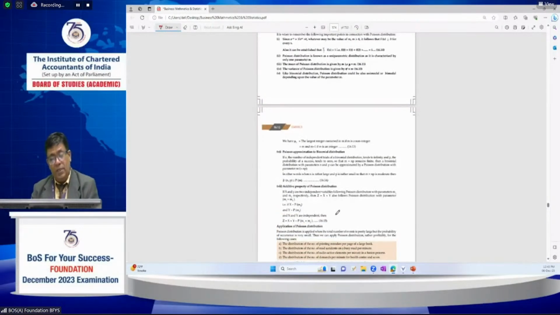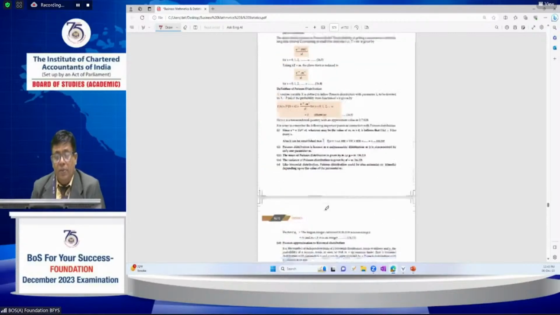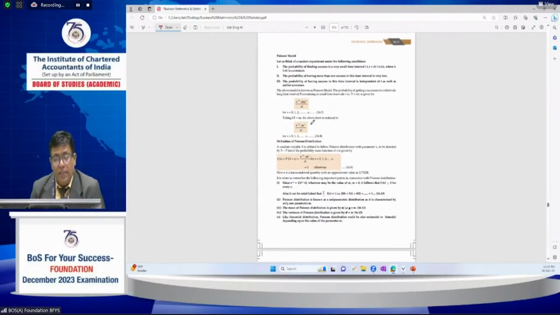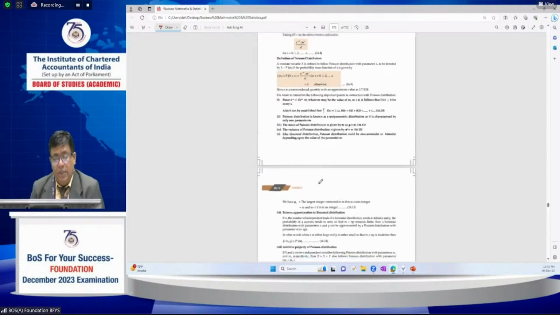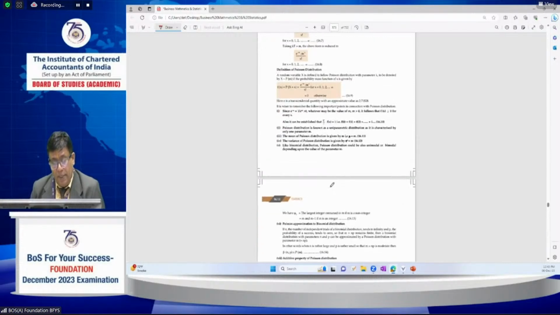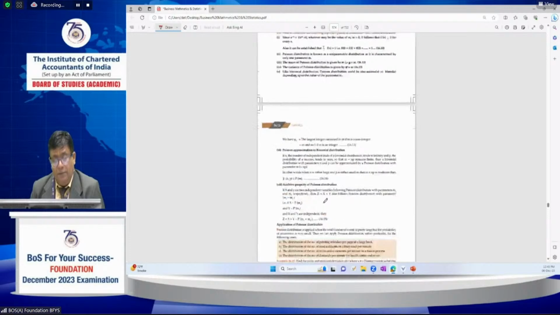The special property of the Poisson distribution is that mean and variance are equal, both are equal. And look at the probability function also: e power minus lambda, lambda power x by factorial x, where x takes values 0, 1, 2 up to infinity.